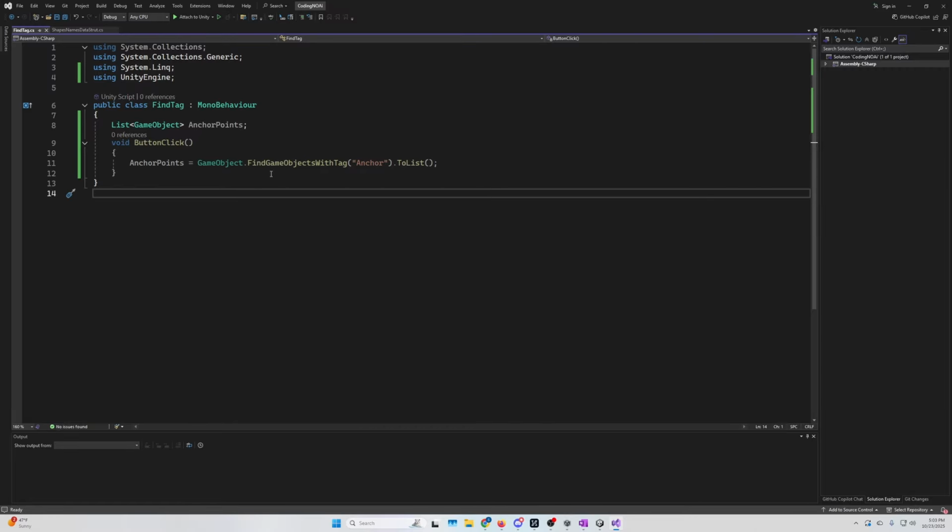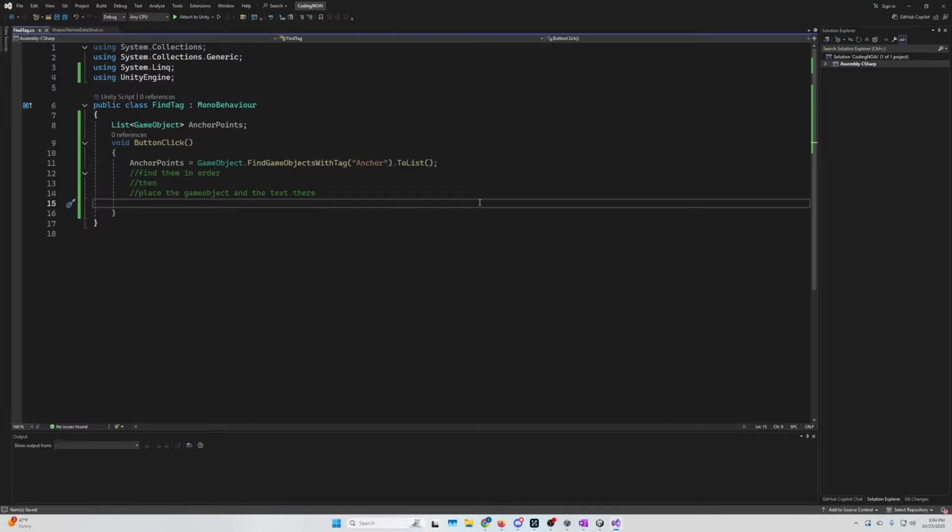And go to town. So when we click the button, we want to get all the anchor points. So we're storing all the anchor points in anchor points. Let's comment code this. Then we want to find the first one. Let's say find them in order. Then place the image or the game object and the text there. Boom.